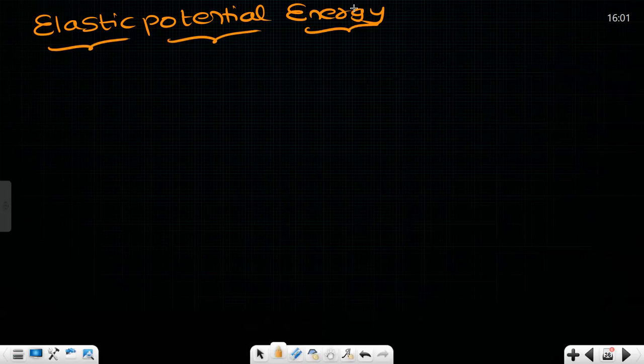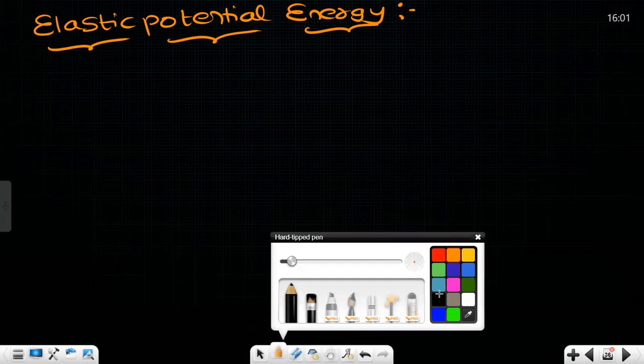Okay, sir. So please put the heading elastic potential energy. If you see carefully, what is this energy? From where? Actually, energy means what? Now, very simple thing. If you do some work, your energy is being consumed and that energy is being given to some other object. Energy can neither be created nor be destroyed. So, energy can convert from one form to another form.